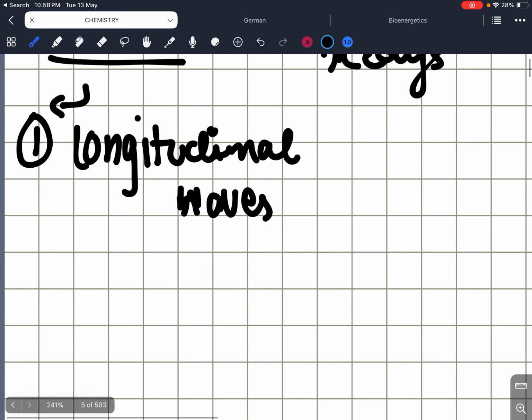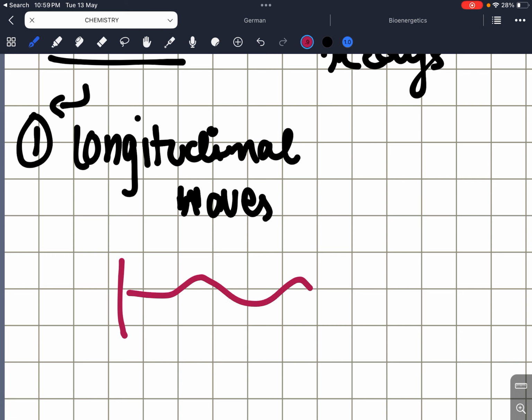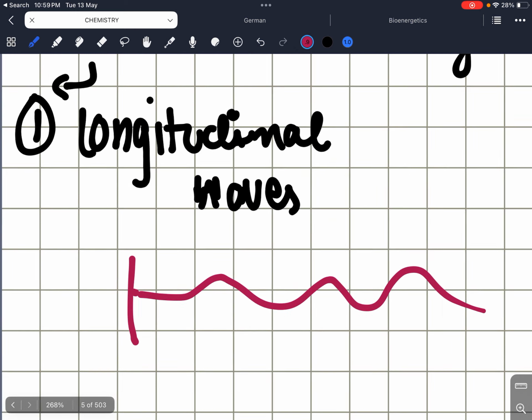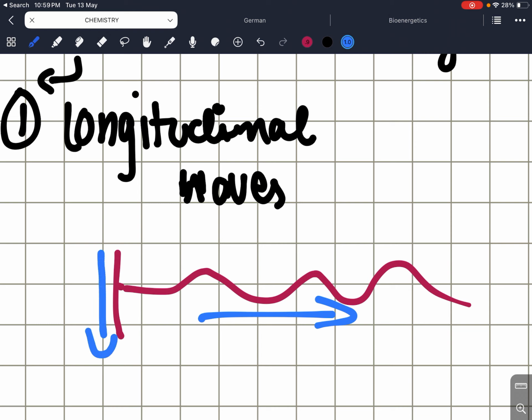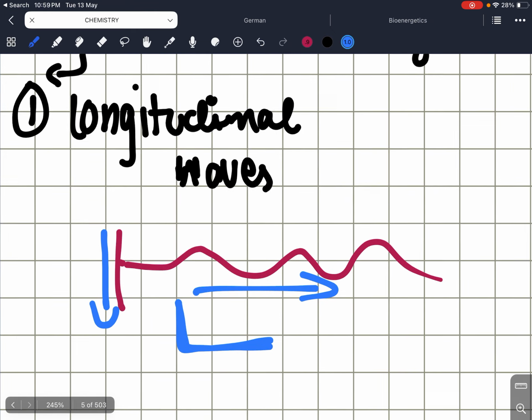For instance, let's just take this, and it goes like this. So it makes a 90-degree angle. This is the direction of our wave, and this is the pathway. So in total it makes this angle. So that is longitudinal waves.